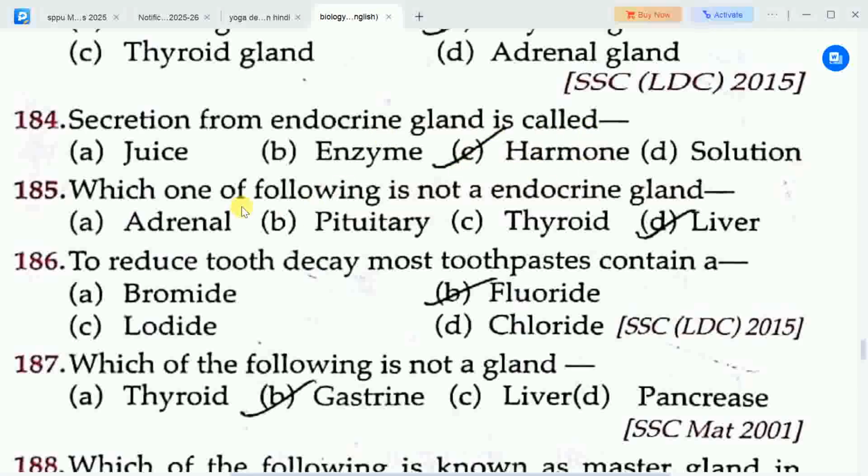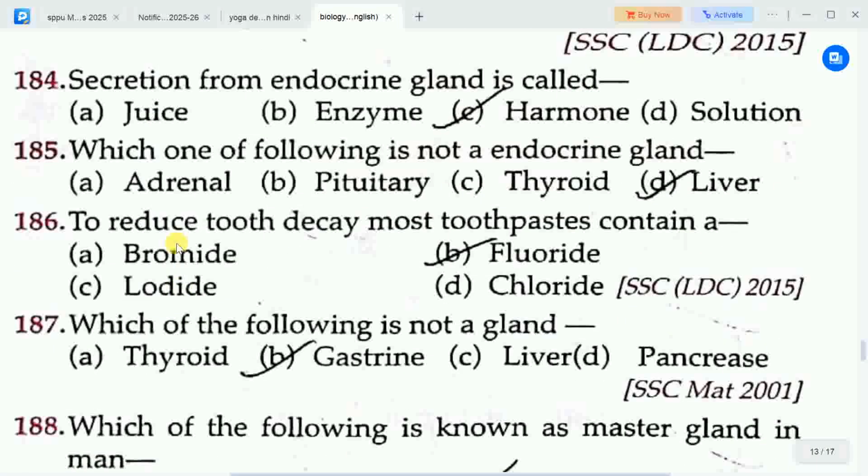Next question is, which one of following is not a endocrine gland? Options are A. adrenal, B. pituitary, C. thyroid, D. liver. Correct answer is liver. So among adrenal, pituitary, thyroid, liver is not an endocrine gland. Adrenal, pituitary, thyroid, these are endocrine glands, and liver is not an endocrine gland.